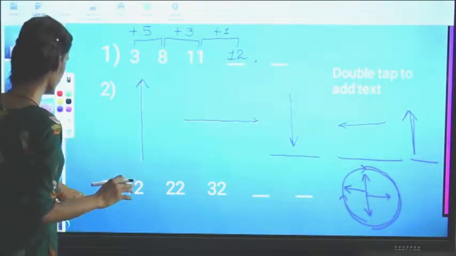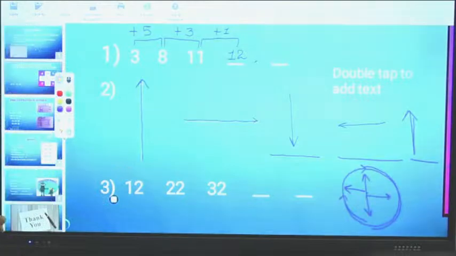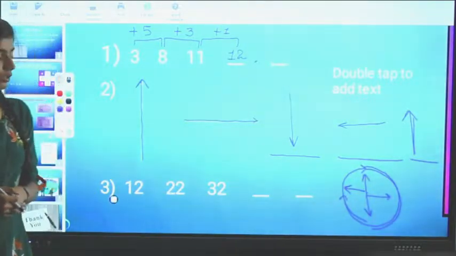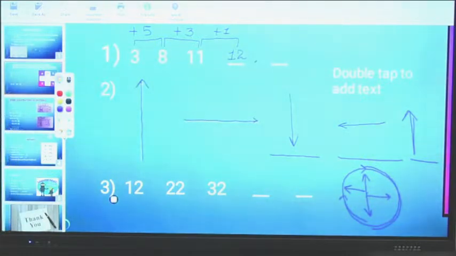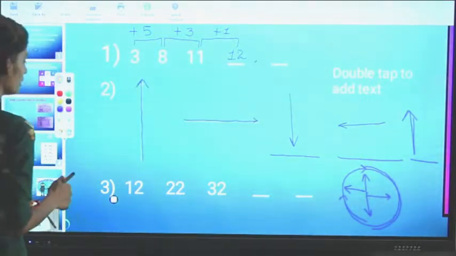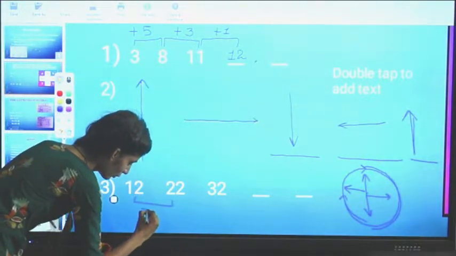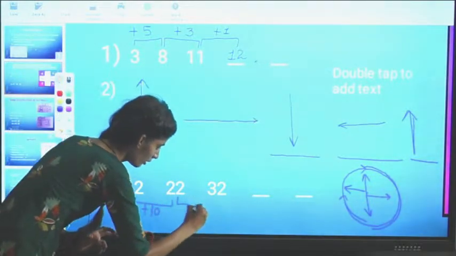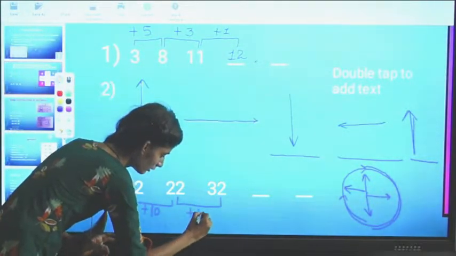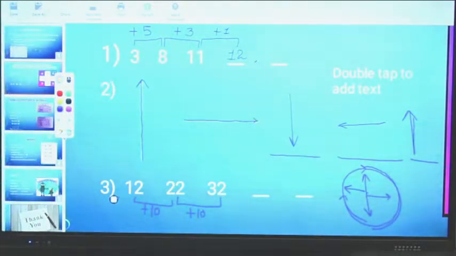Okay everyone. Now third one is 12, 22, 32, and then next 2 blocks you have to find out. So what I have said to you, first you just concentrate on the difference. So difference between 12 and 22, like 12 plus 10, 22, 22 plus 10, 32. So next term, how we are getting the next term? By adding 10 to the previous term.